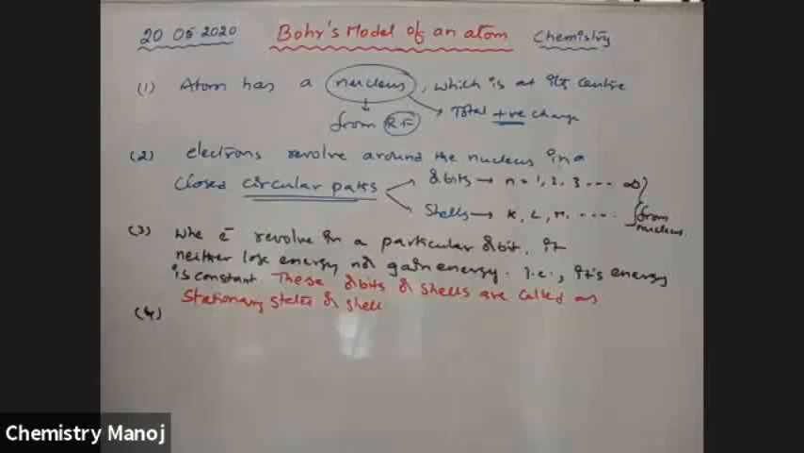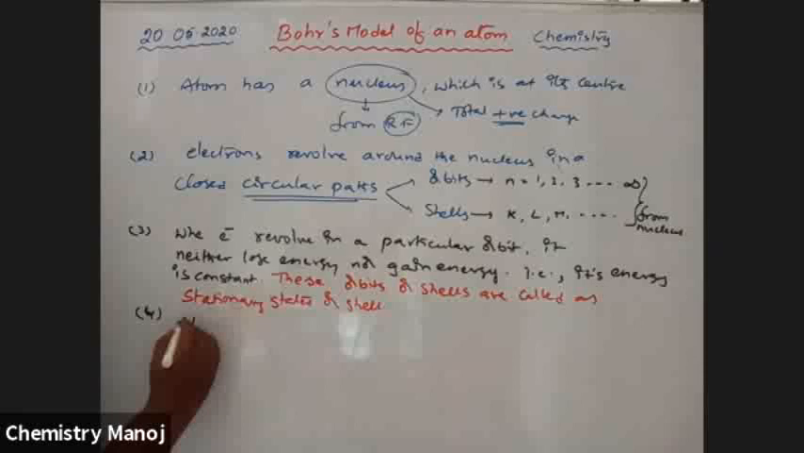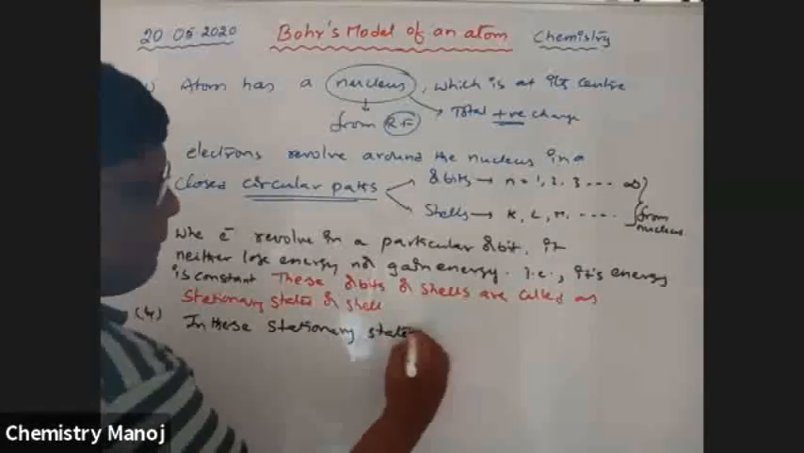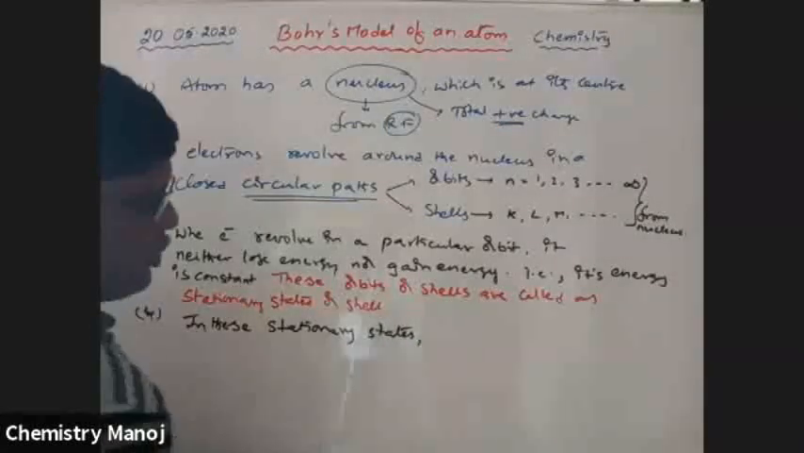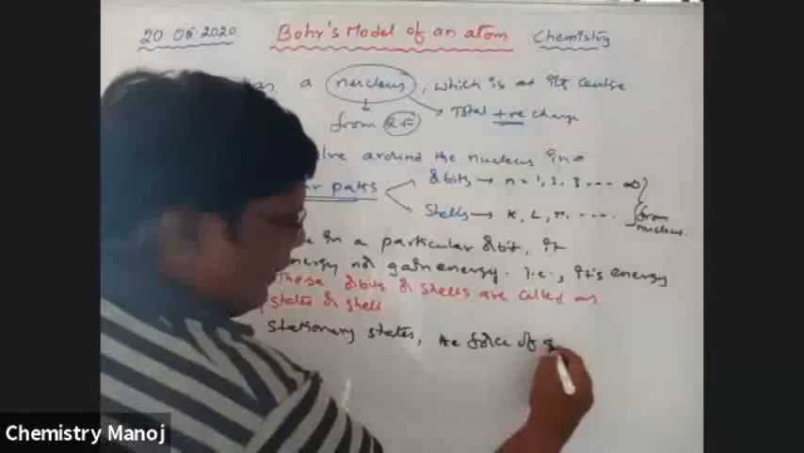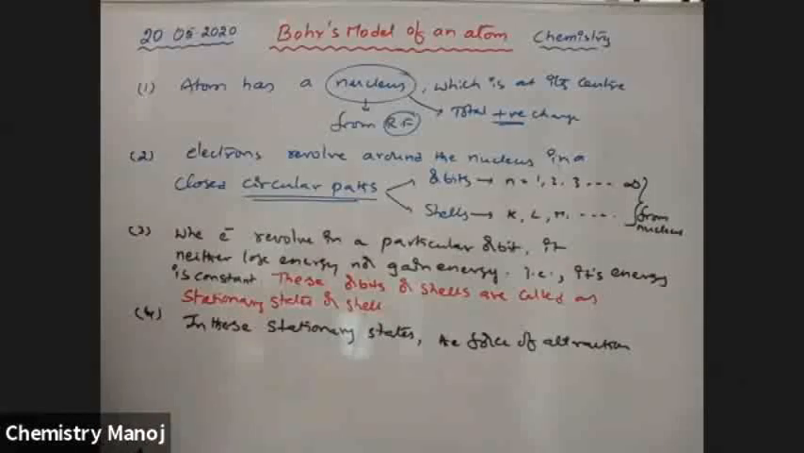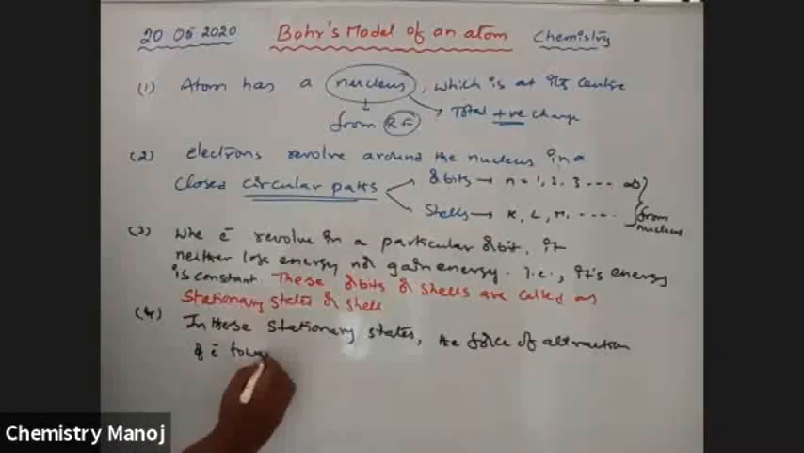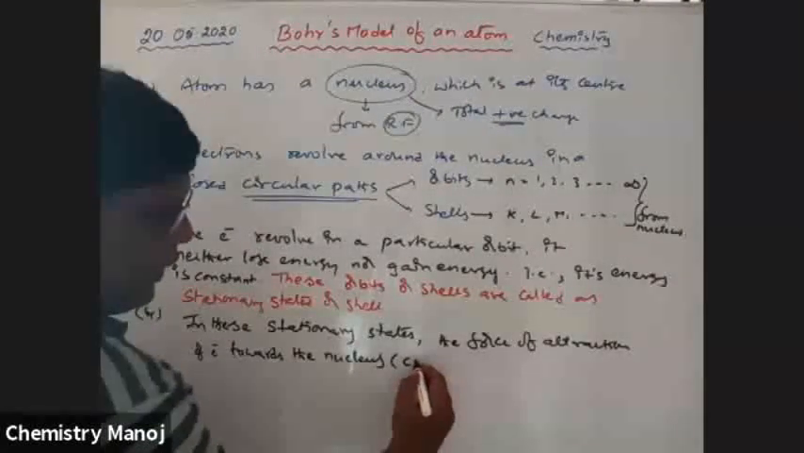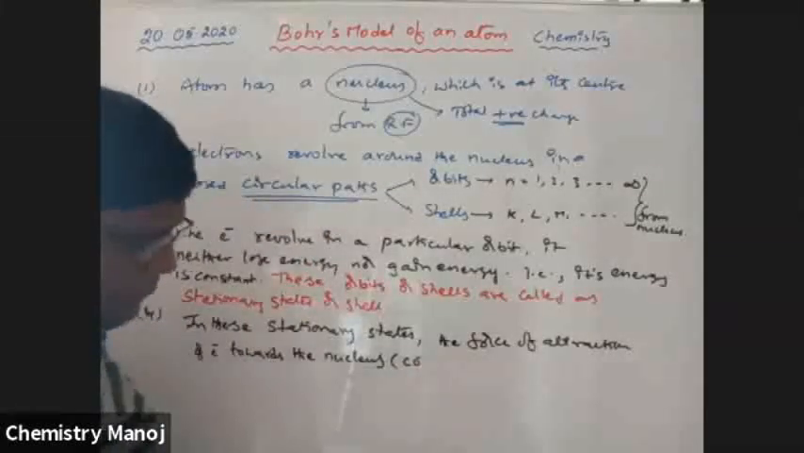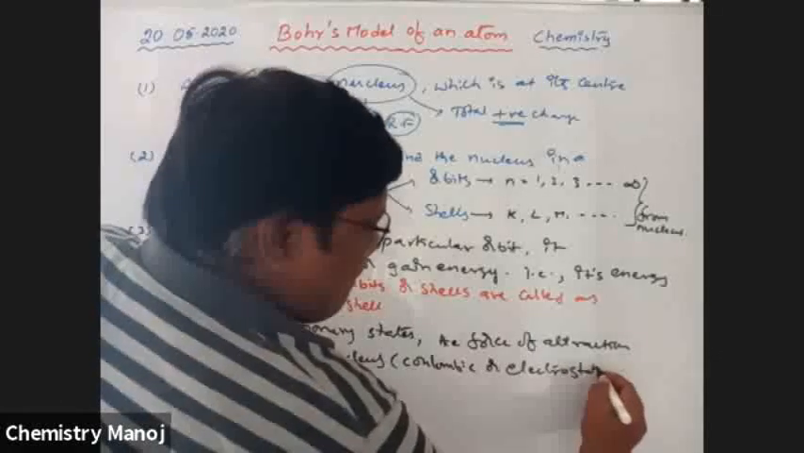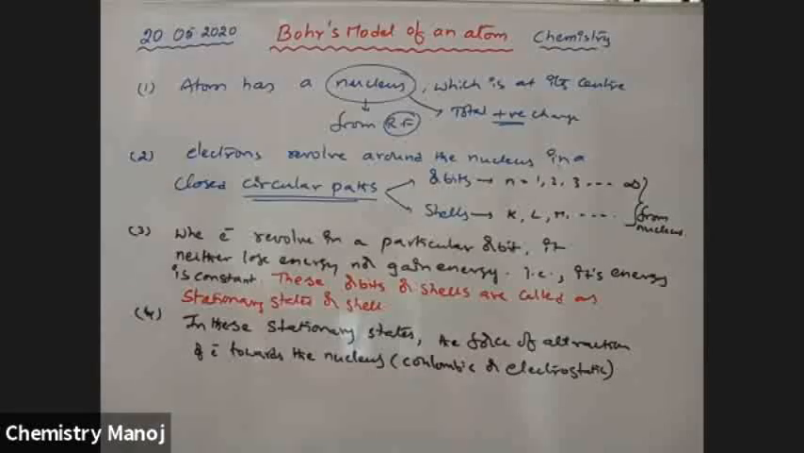What is that? In these stationary states, the force of attraction of the electron towards the nucleus, which is either Coulombic or electrostatic, between the nucleus and electron is equal to